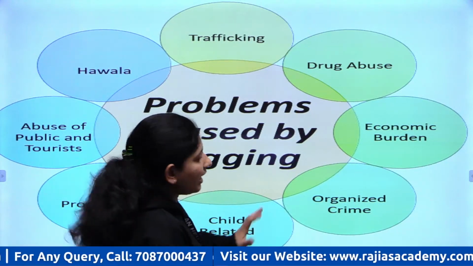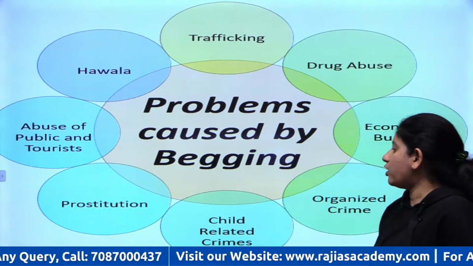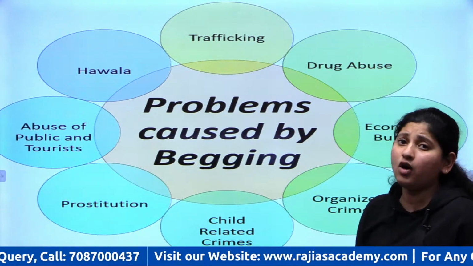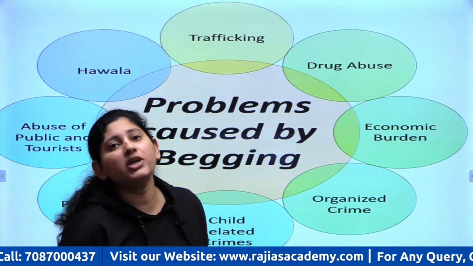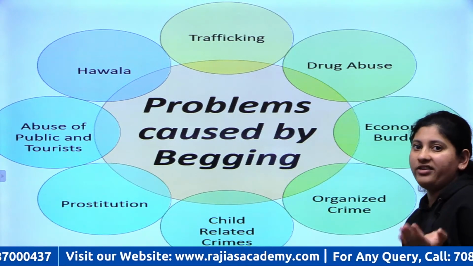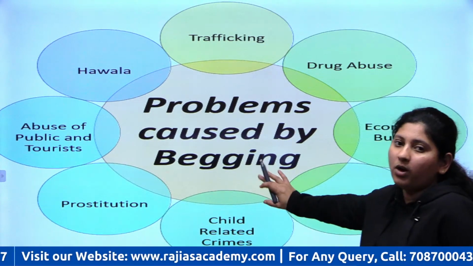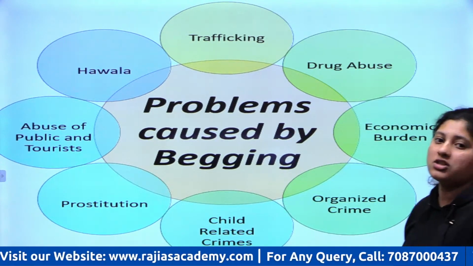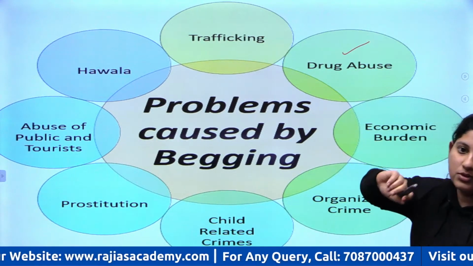So now let's see what are the basic problems that are caused by begging. Everyone, all of us see beggars around. It is a very common picture in India, particularly in India and the countries in tropics. If you go to the west, the sight of beggars is not that common. So in India, what are the problems that are caused by begging? Let's discuss that, right? The first one is drug abuse.